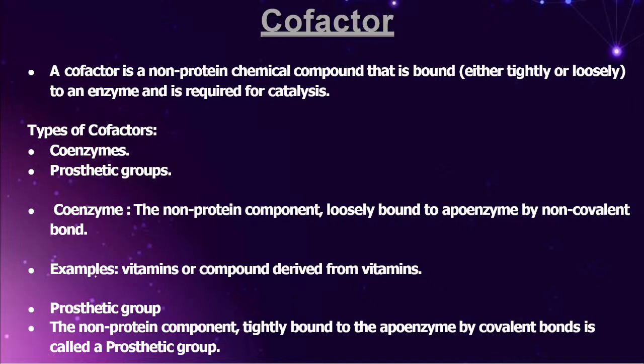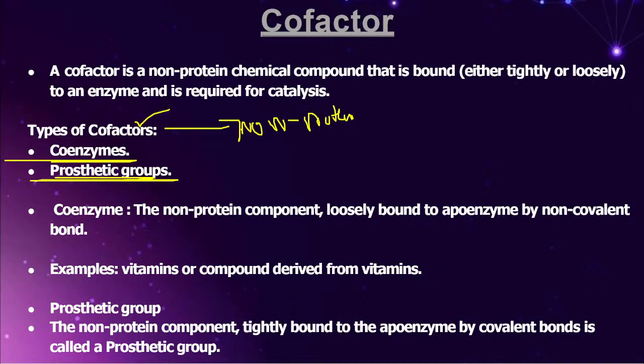Look into the picture. Now we have to study what the non-protein part is. The non-protein part is the cofactor. There are two types: coenzymes and prosthetic groups. A coenzyme is loosely bound. See my friends, a very important point: I have used the word that a coenzyme is loosely bound. It is an organic compound.